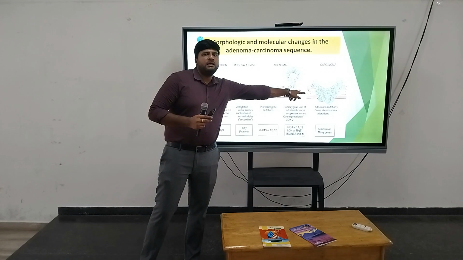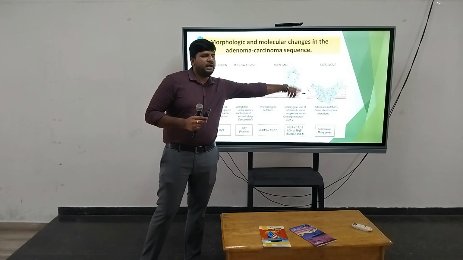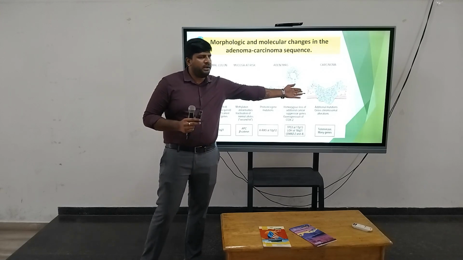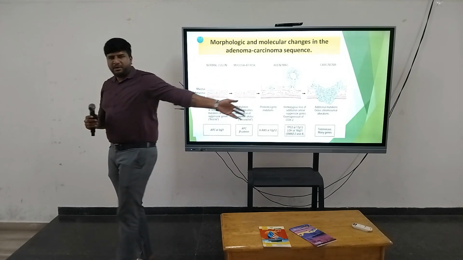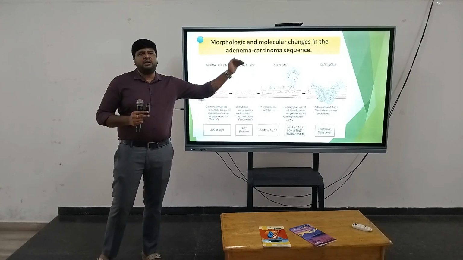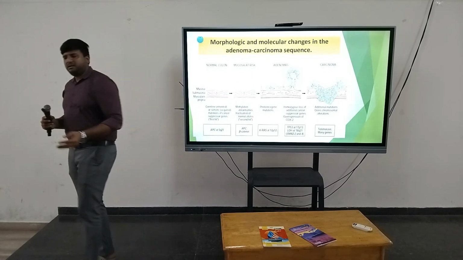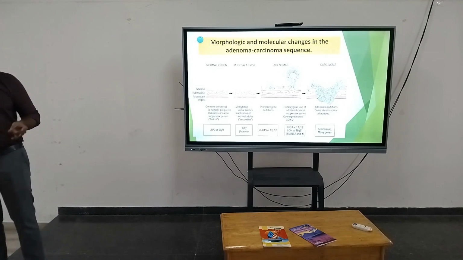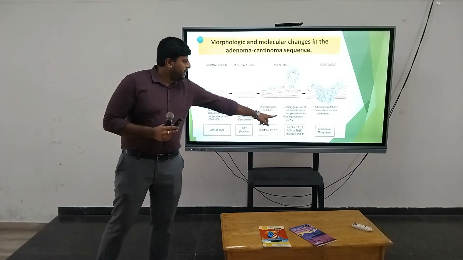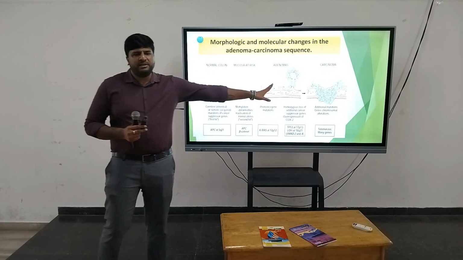In carcinoma, along with cell proliferation, invasion has happened. From the mucosa, the cells proliferate and invade the uppermost layers, the muscular layer and serosa, and involve other sites. For that, telomerase gene activation will be there.